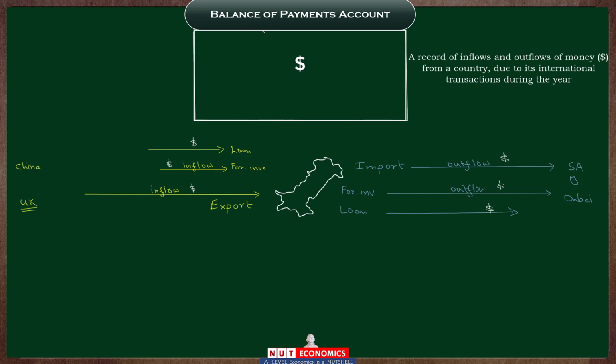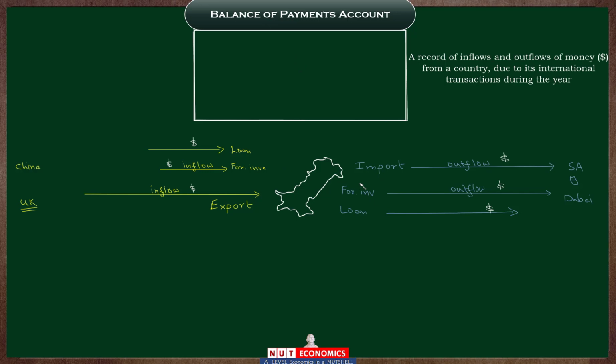And this is something extremely informative. It tells us a lot about what is going on with the country and what are the potential risks and what are the potential strengths of that country's economy. This balance of payments account, this bank statement recording these inflows and outflows of dollars.